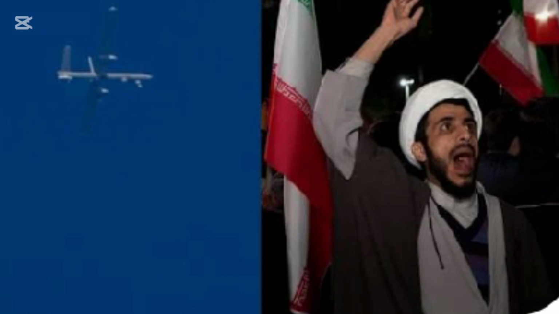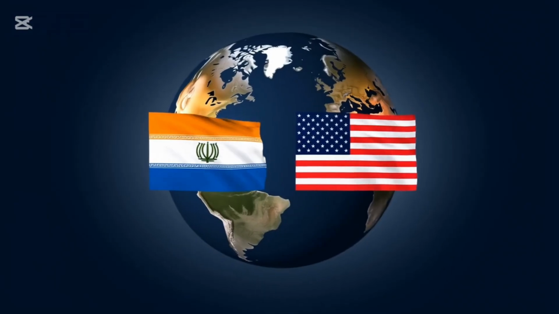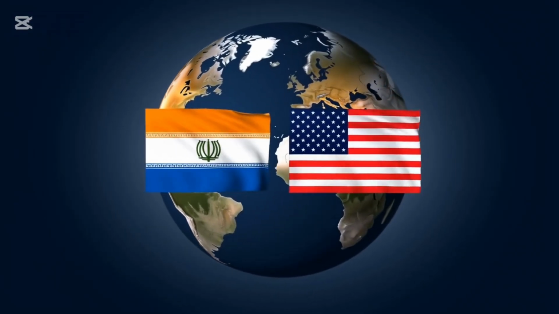5. Strategic interests in the Middle East. The U.S. wants to secure oil routes, protect allies like Israel and Gulf states, and limit Iran's influence. Iran wants autonomy in the region and resists what it sees as Western dominance.